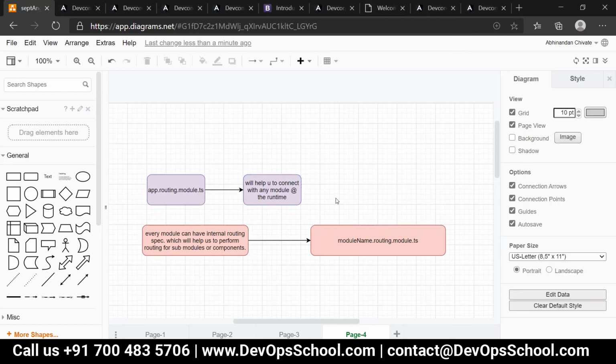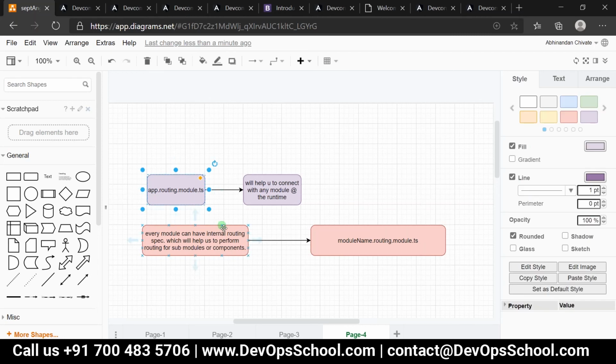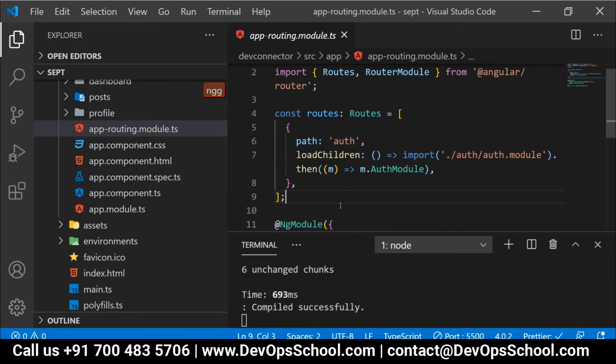Sudhindra, if you want to traverse from the app module to auth or from app to dashboard, anywhere from the app, who will help you? App routing will help you. Is it clear? So mainly app-routing.module.ts is used to connect the other modules at runtime. How will it connect them at runtime? For that purpose, have a look over here. The path we mentioned as auth, right?